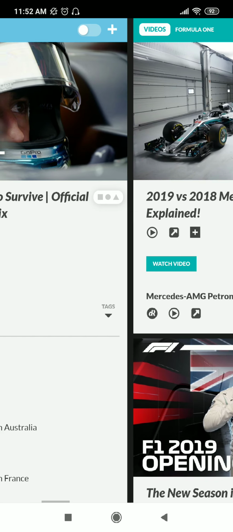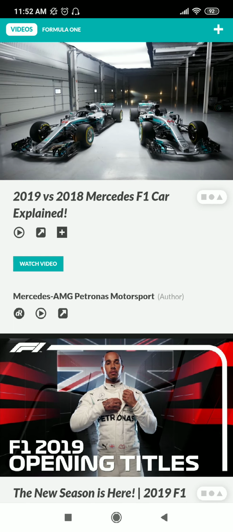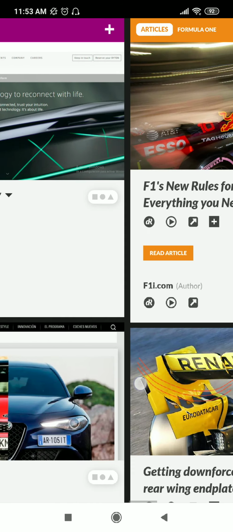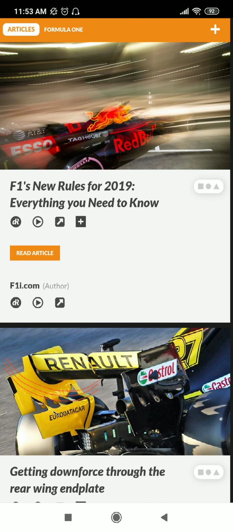So now we'll go over to articles. So this is a future version, so I'll show you a little bit. There'll be also people and apps and articles here.